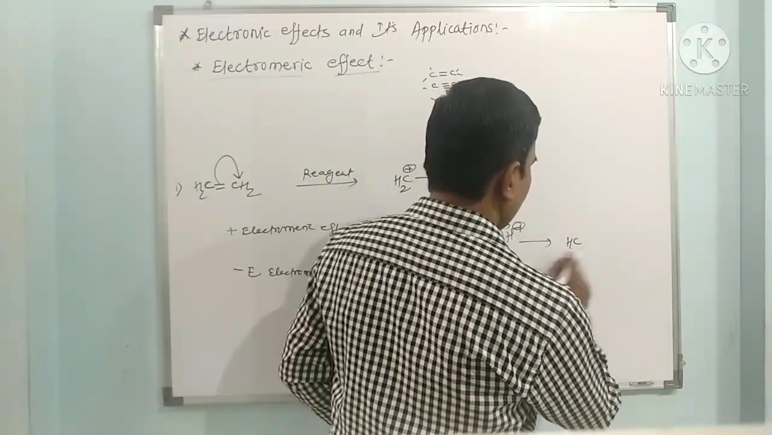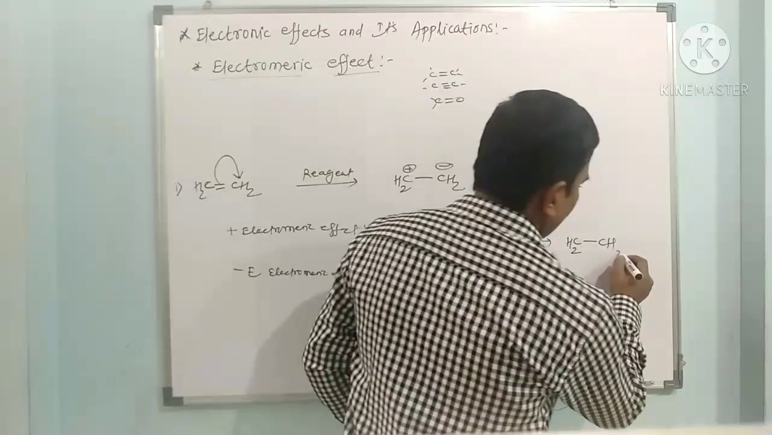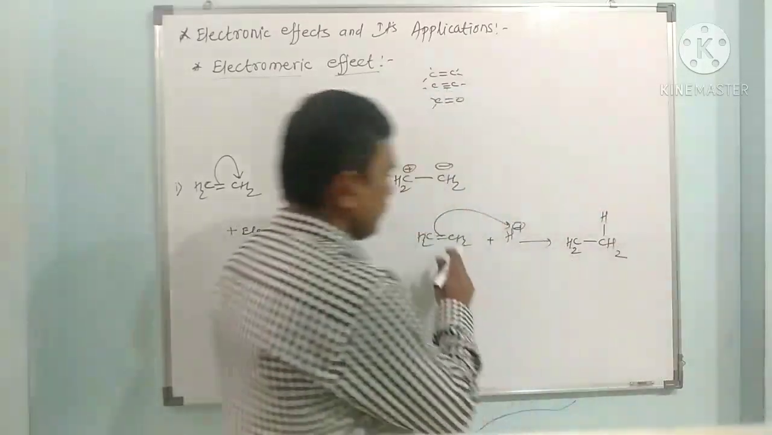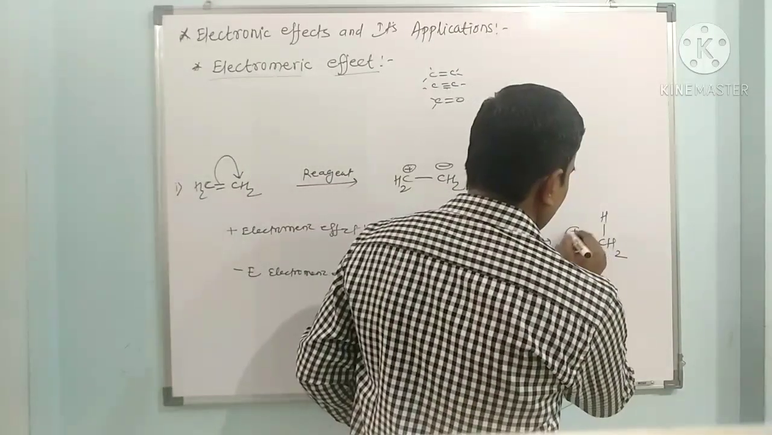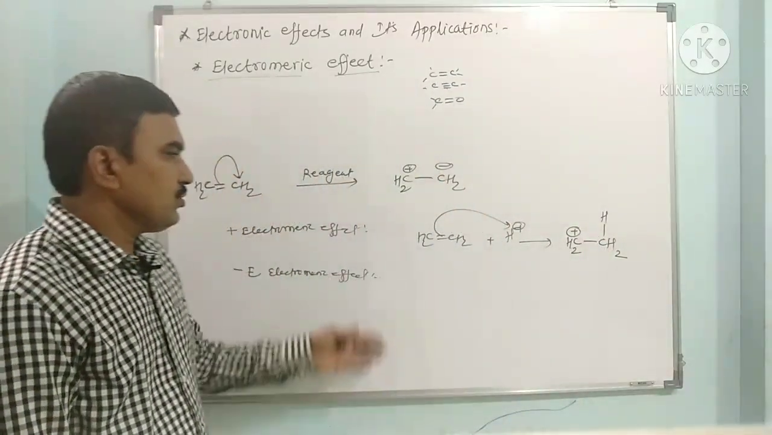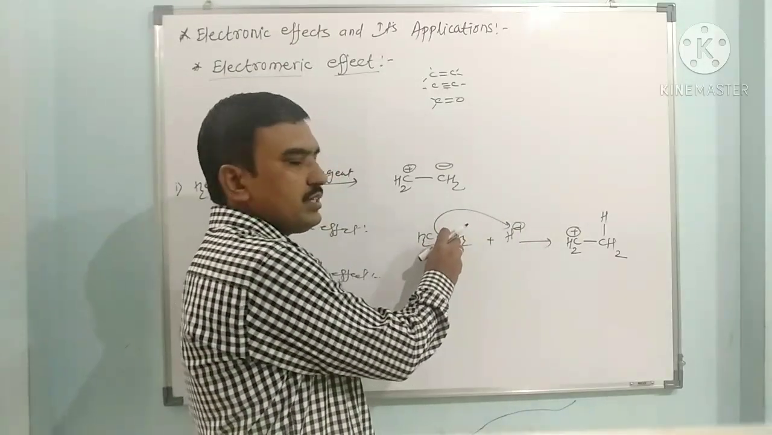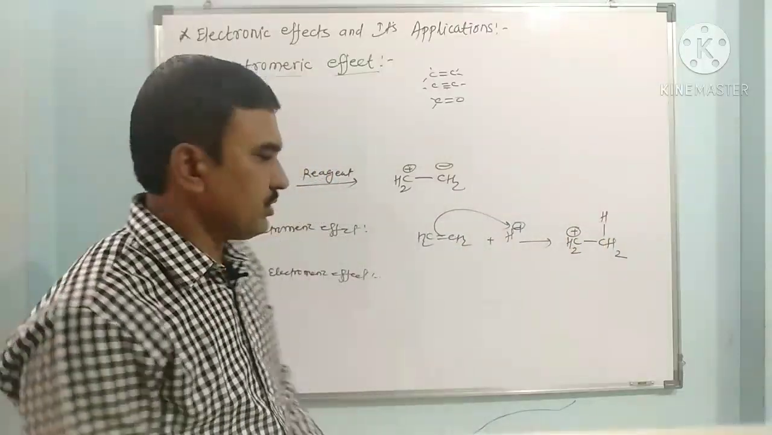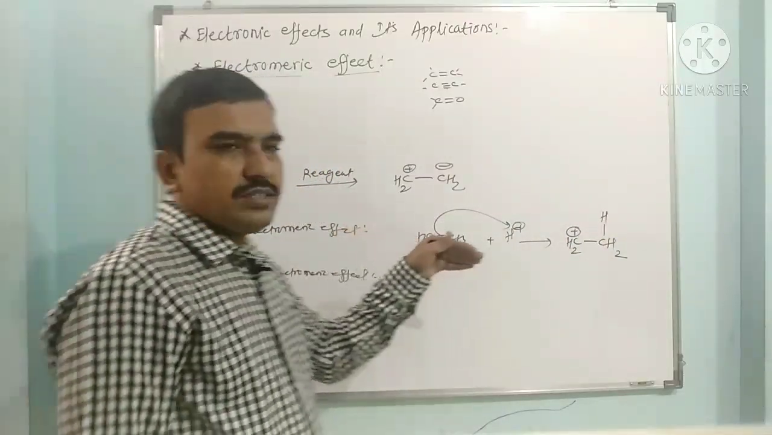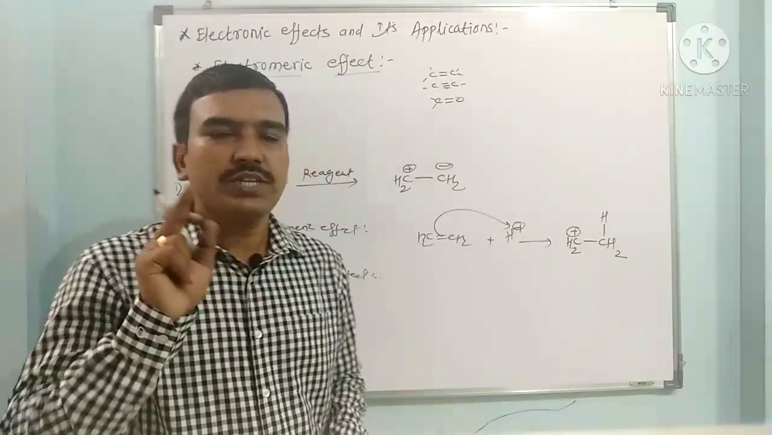CH2 and here there is a CH2, and this proton attaches to this carbon, but due to losing the electron pair, this carbon will receive a positive charge. So the proton is caught by this double bond. The proton is taken by one of the olefinic carbons, attaches to it, and the other carbon receives a positive charge. So this is the plus E effect, plus electromeric effect, which is operated in the presence of an electrophilic reagent.